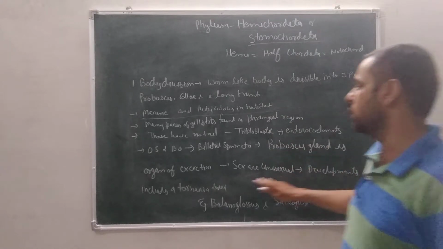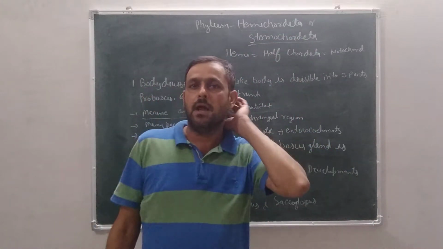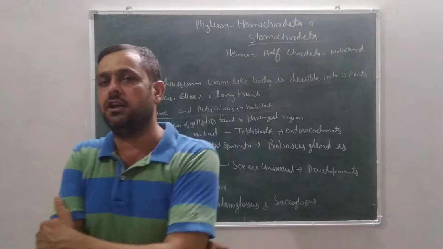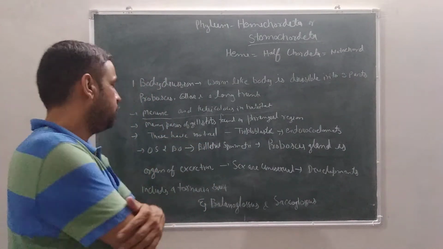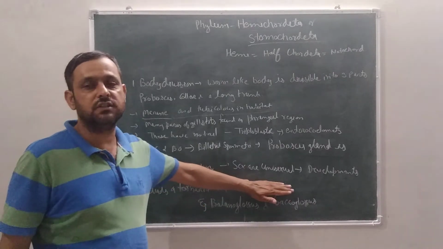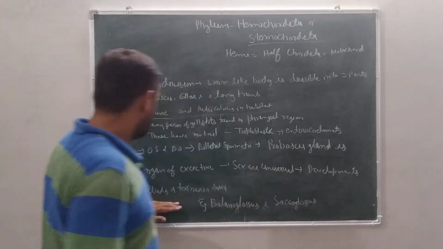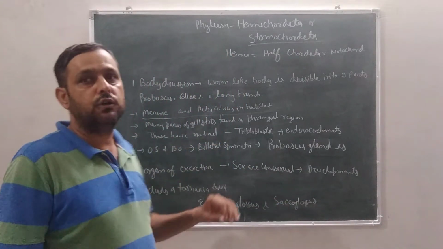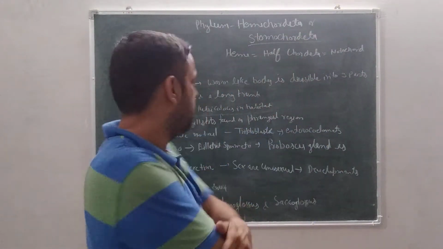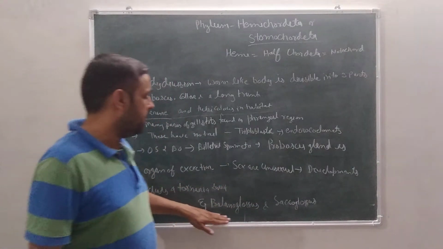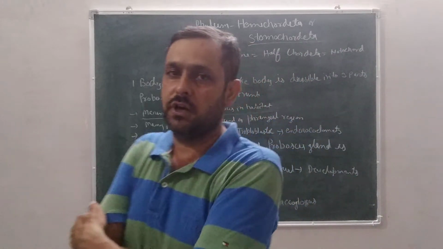Proboscis gland is the organ of excretion. This is a unique character of hemichordata. Proboscis gland is the excretory organ by which these animals excrete their excretory material. Sexes are separate, unisexual, meaning male and female are different. Development includes Tornaria larva, meaning indirect development is found in hemichordata. Examples: Balanoglossus and Saccoglossus are examples of hemichordata.